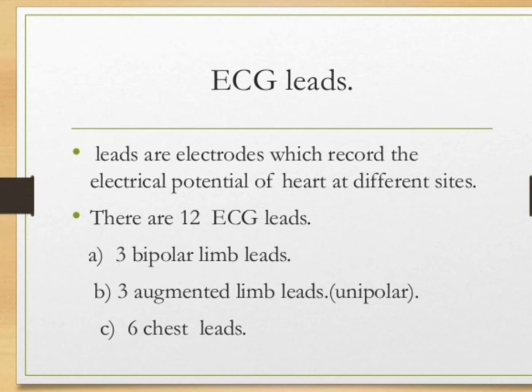Now ECG leads. The leads are electrodes which record the electric potential of the heart at different sites. There are 12 ECG leads: the 3 bipolar limb leads, the 3 augmented unipolar limb leads, and the 6 chest leads.